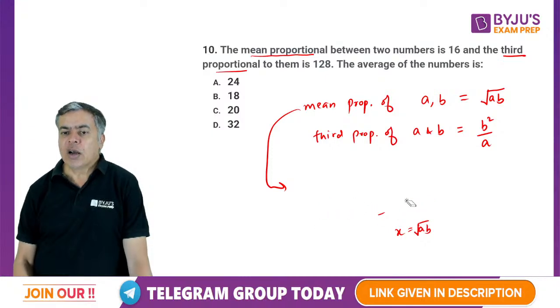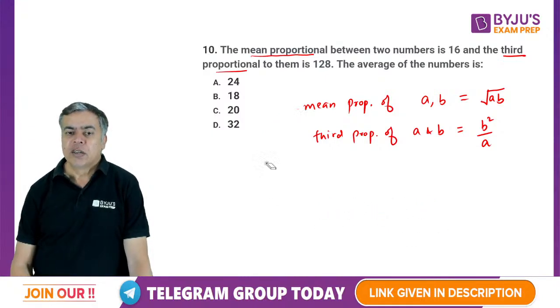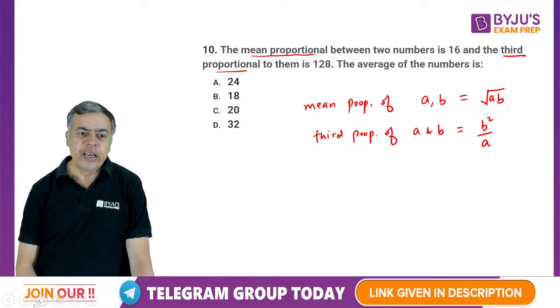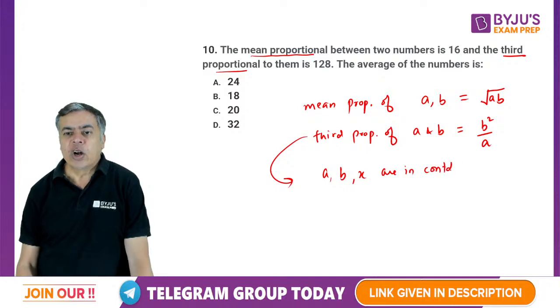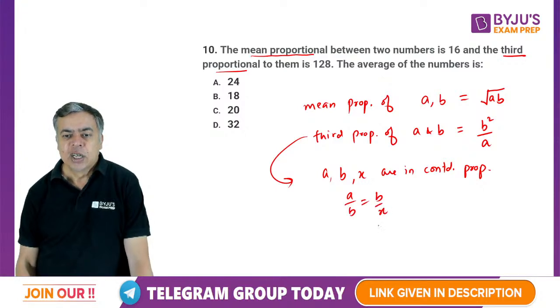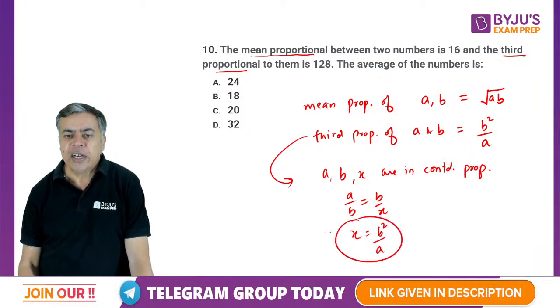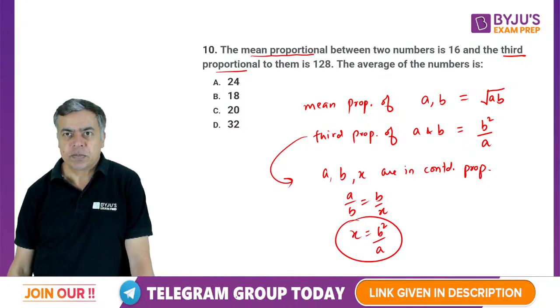If you talk about third proportion, then it is that A, B and X are in continued proportion. Continued proportion means A by B equal to B by X, so you will have X equal to B square by A. That is your third proportion.